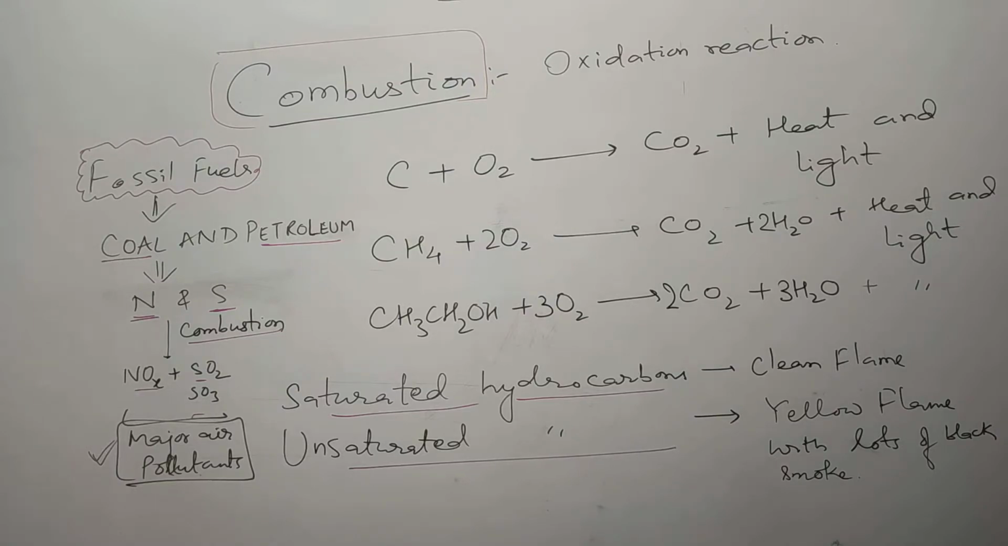When saturated hydrocarbons burn, they give a clean flame. Saturated hydrocarbons are those hydrocarbons which contain only carbon-carbon single bonds. Alkanes belong to the saturated hydrocarbons. So when alkanes burn, they give a clean flame. But when unsaturated hydrocarbons burn, they give a yellow flame along with a lot of black smoke.